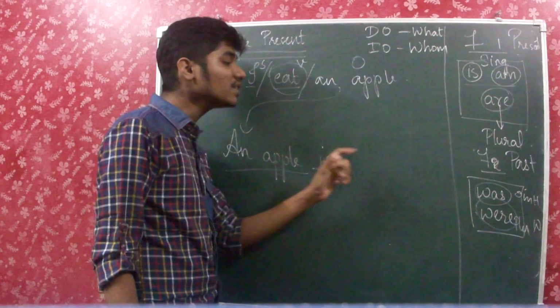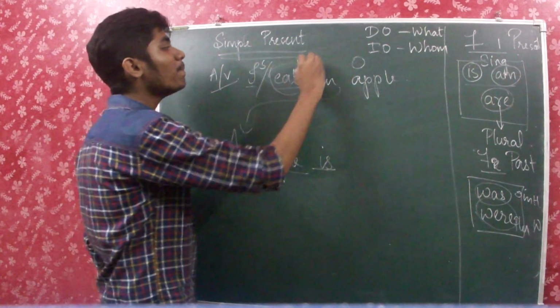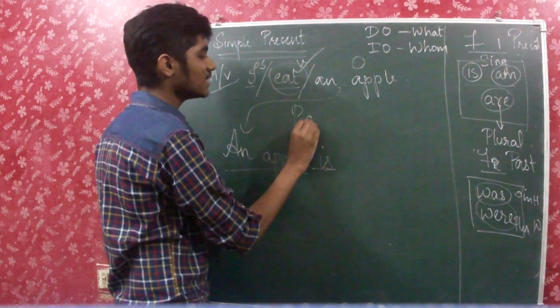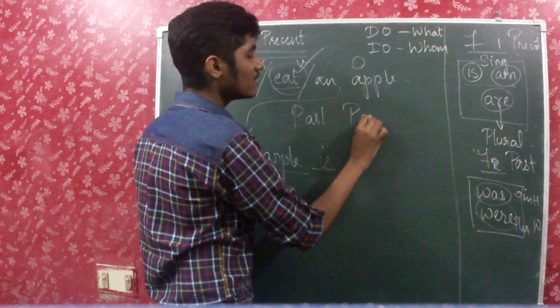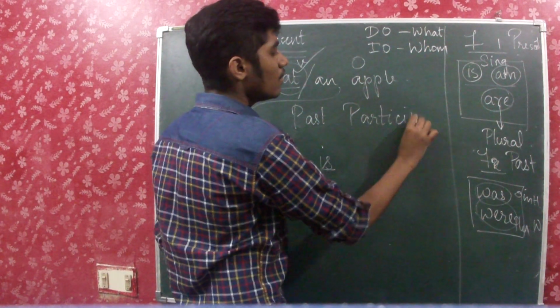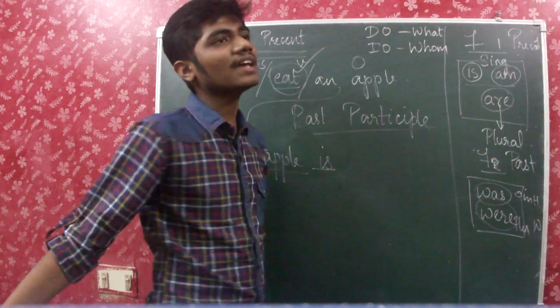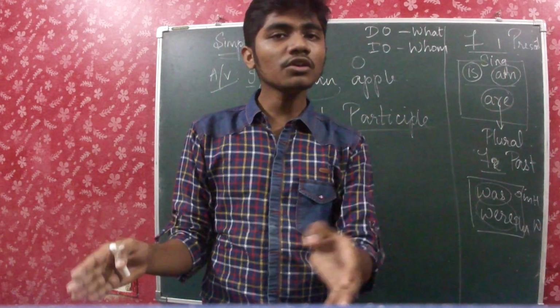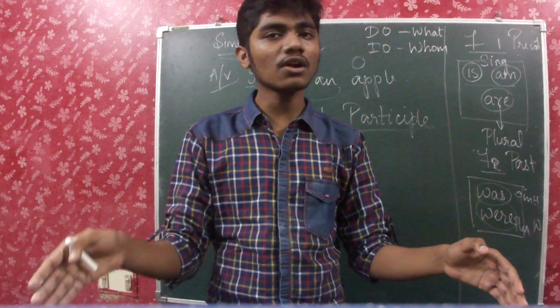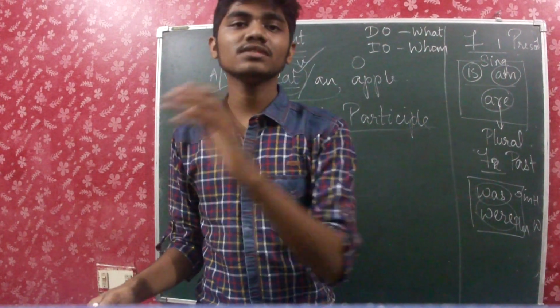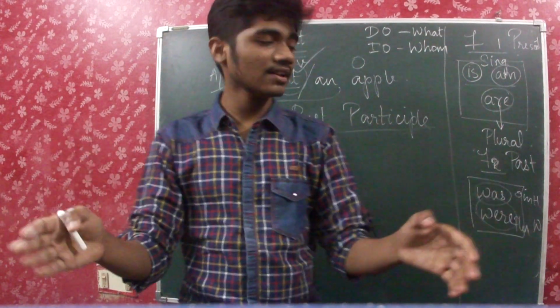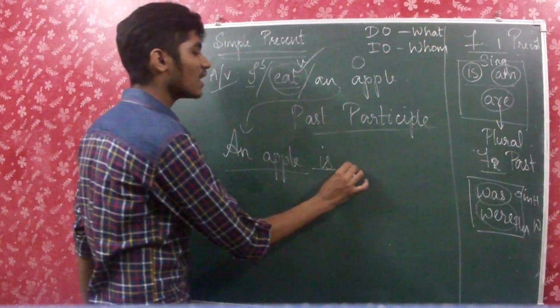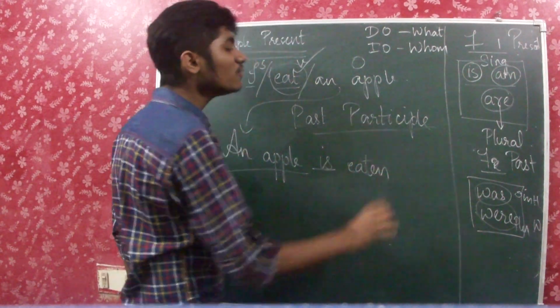And then after is what you write is the papa. That is past participle, the third form of the verb. Okay, so the third form of verbs are like eat, ate, eaten. So the papa of eat is eaten. Draw, drew, drawn. So the papa of draw is drawn. Write, wrote, written. So the papa of write is written. So here we have eat, so we have to write eaten because that is the papa of eat.